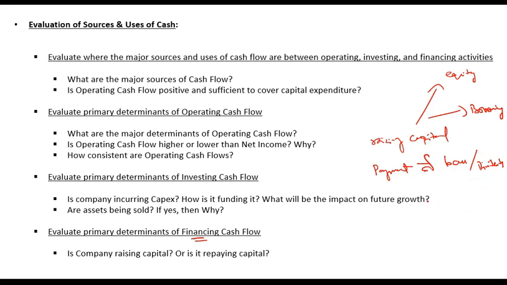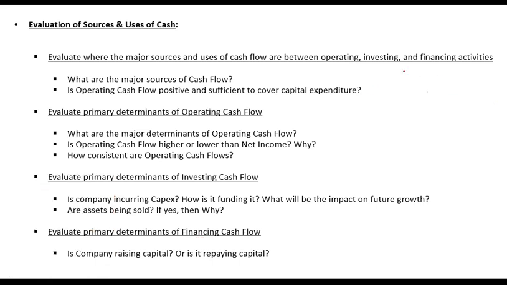If there is an outflow and that is going to payment of loan or as dividends to shareholders, then that is not a problem, or that is a positive sign. But if there is an inflow, that is, the company is borrowing money from outside, then that is a sign of problem or a warning sign.